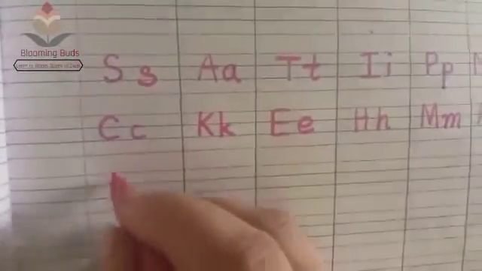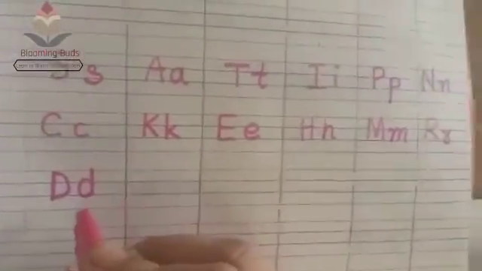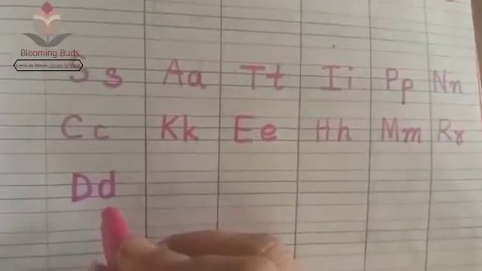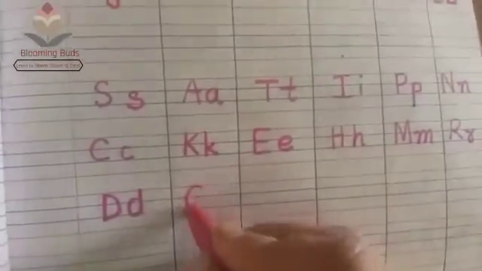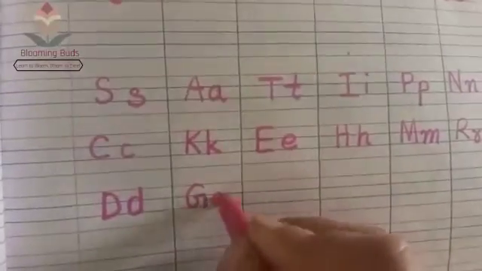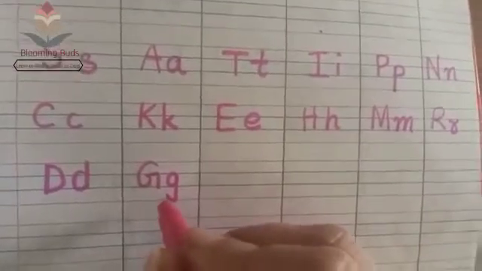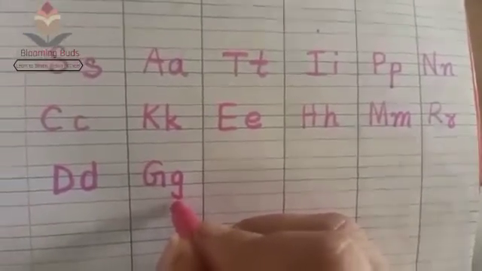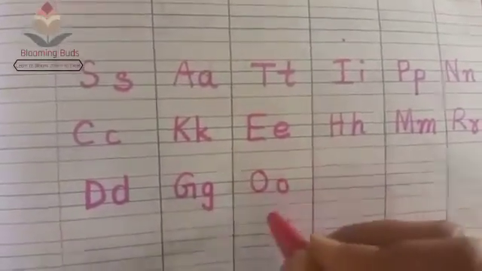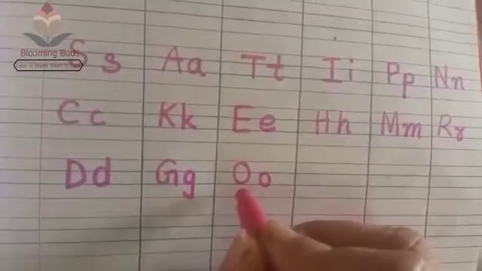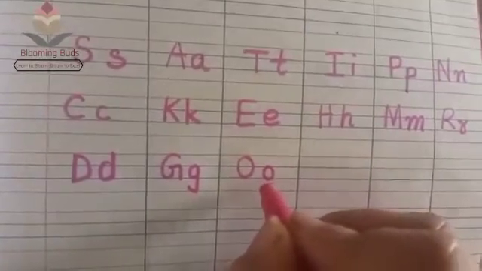Next, capital D, small d. Name of the letter is D. And sound of the letter is D. Capital G and small g. Name of the letter is G. And sound of the letter is G. Capital O and small o. Name of the letter is O. And sound of the letter is O.